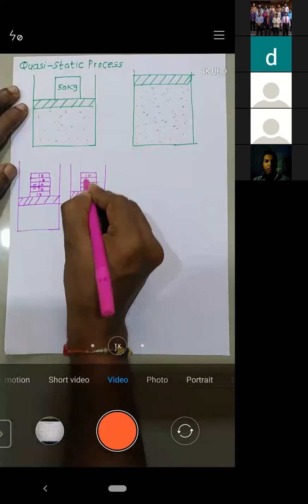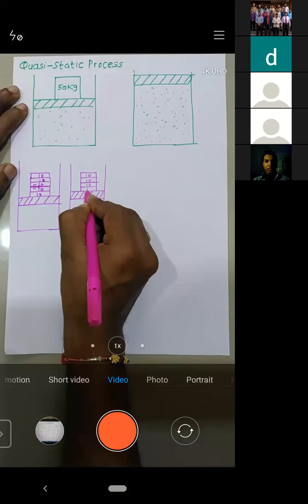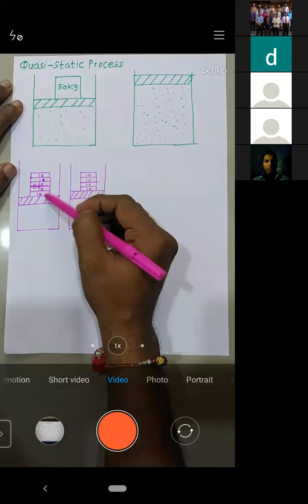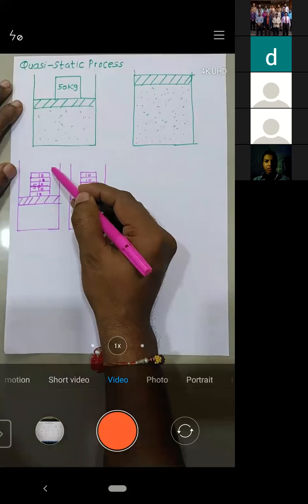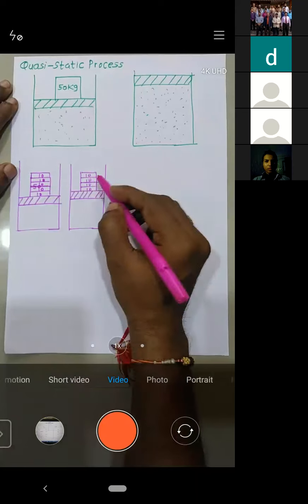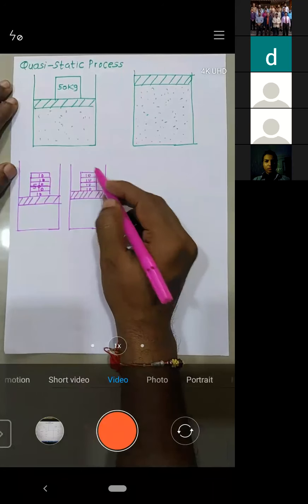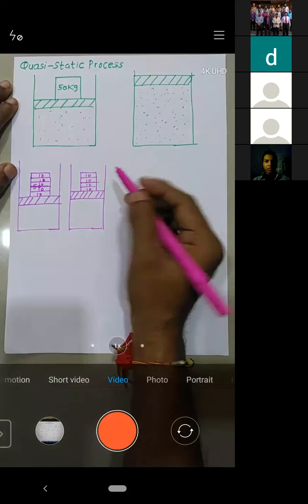This is 10, this is 10, this is 10, this is 10. Here it was 50 kg, but it was 5 strips of 10 kg each. Now I'll remove one strip at a time, and the piston will move very slowly. Still there is 40 kg weight on the piston.